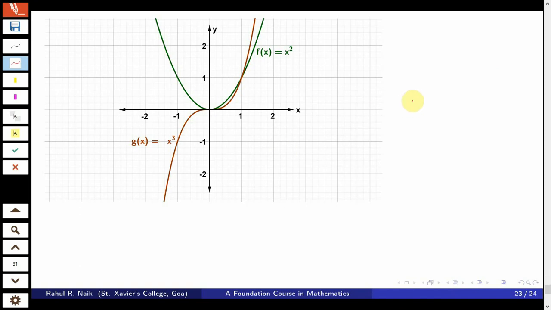Whichever is in green is your f of x, and whichever is in red is your g of x, that is x cube. We know that x square is an even function, so the graph of that function will lie in the first two quadrants, and the graph of g of x will lie in the first and third quadrants. So again your first task is to split the region so that you can determine the maximum and minimum. By the way, this graph will go till minus 8, and this will go till 4.